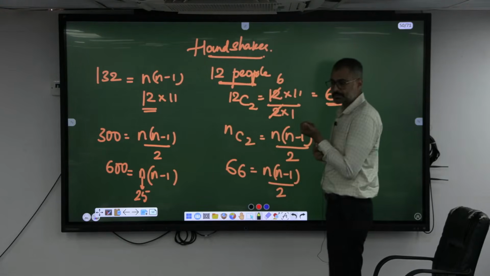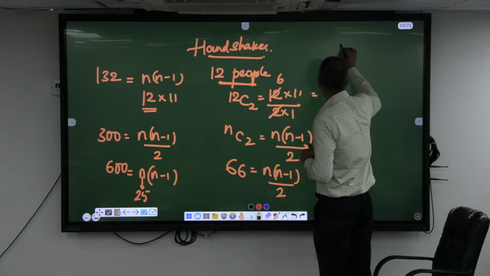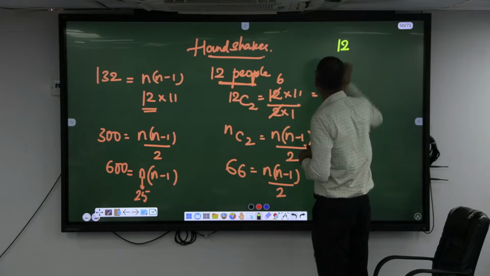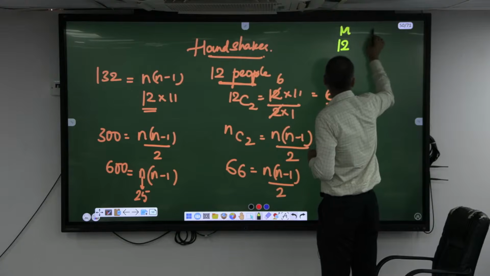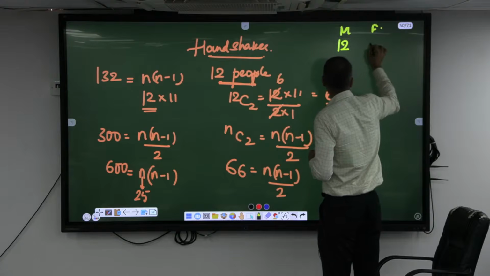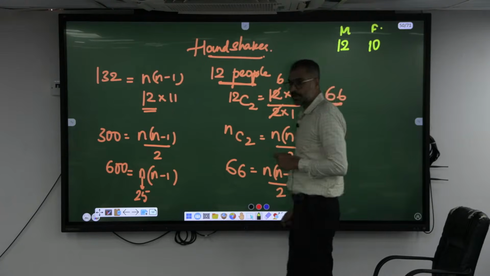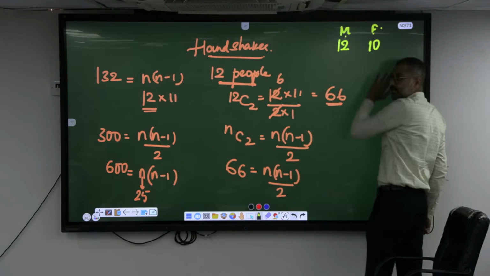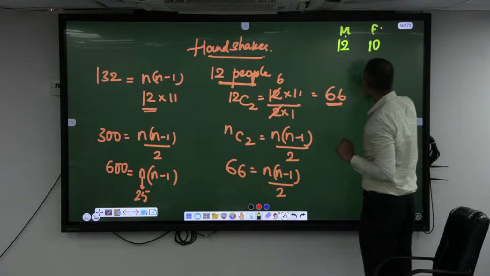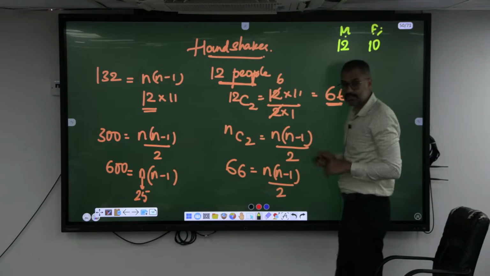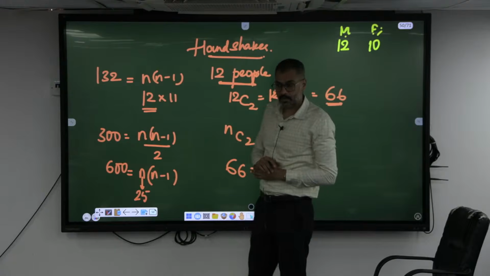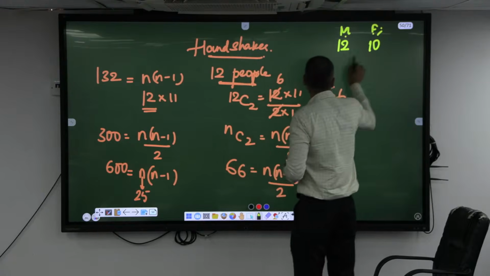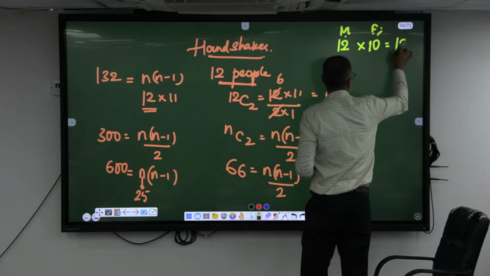Now, if there are 12 men and 10 women, and every man is handshaking with only women, a male is handshaking with a female here. How many handshakes can be exchanged? 12 into 10, that is equal to 120.